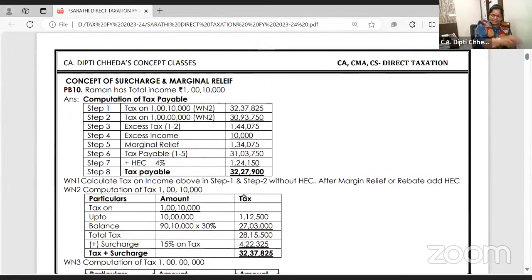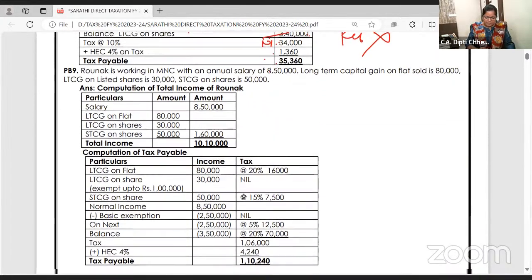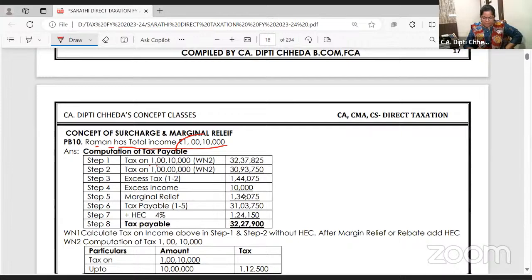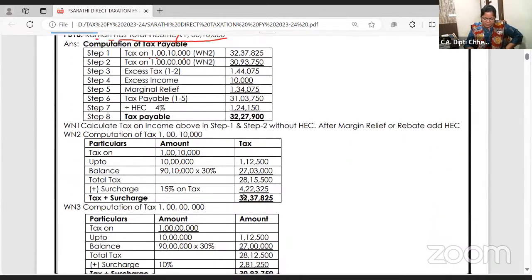Yeah, please check this. Ramana is an individual whose income is 1 crore 10,000. Income just exceeded 1 crore. So 50 lakhs to 1 crore, surcharge is 10%. 1 crore and above, 15%. So what is the tax on 1 crore 10,000? How much does it come to? Let us take it in working mode.